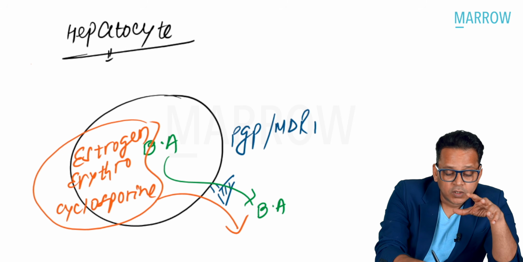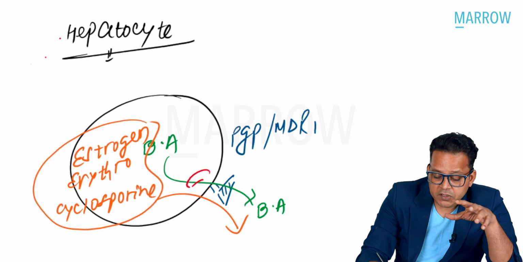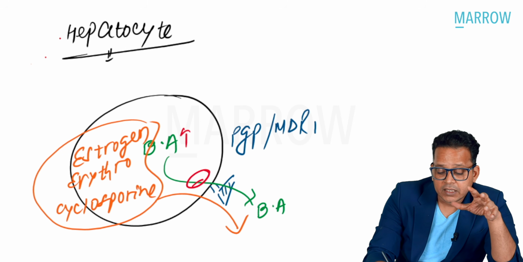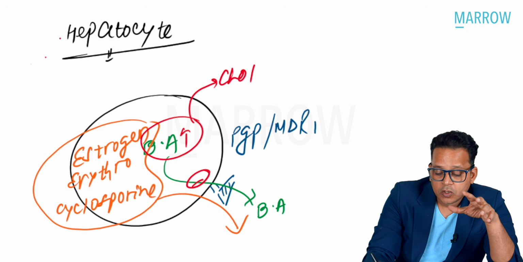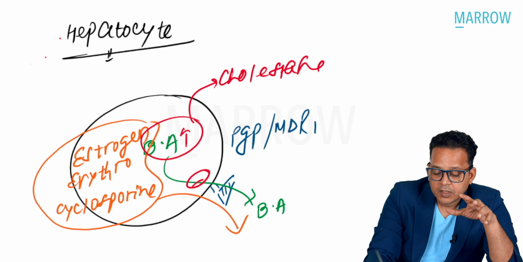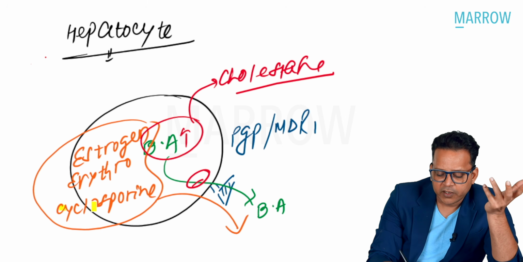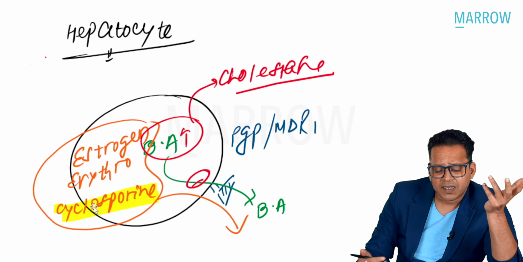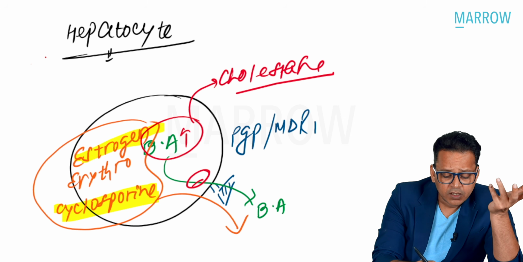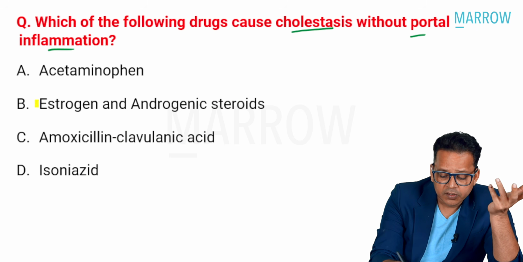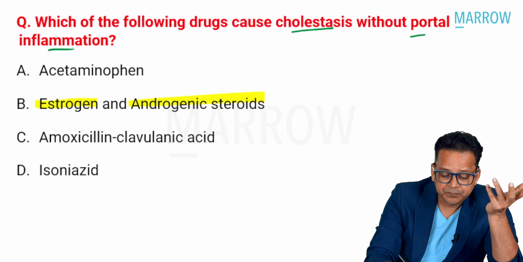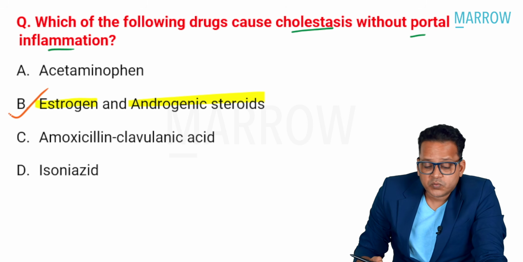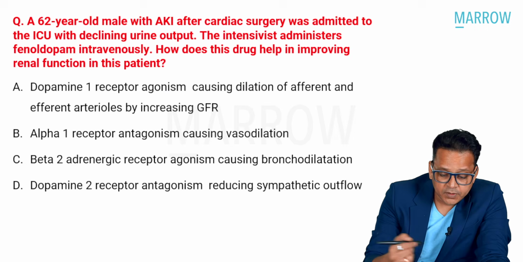This inhibits excretion of bile acid, and that can cause something called cholestasis. This is something I've discussed with cyclosporin. This is a PYQ which has been asked. Now they chose to ask about estrogen. Going back, what is the answer here? Estrogen and androgenic steroids can cause cholestasis without portal inflammation.